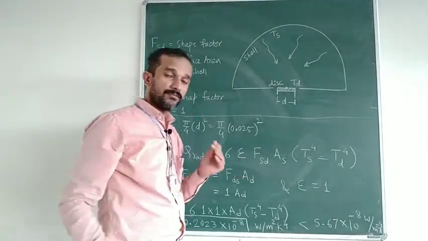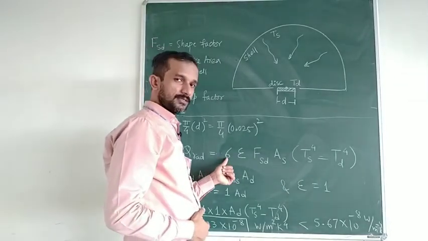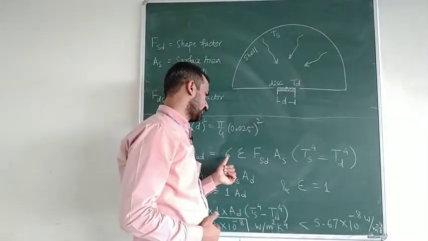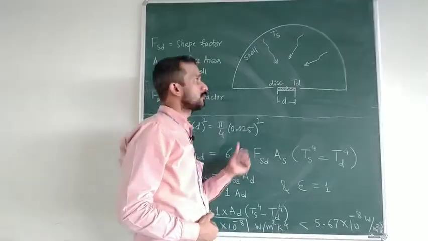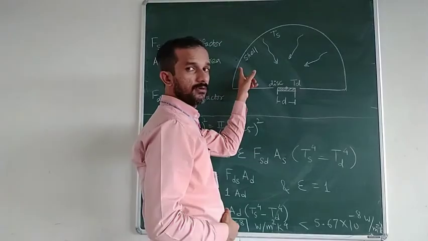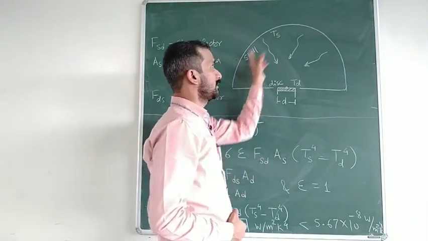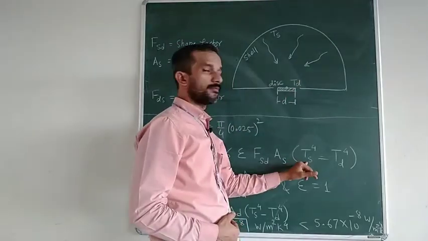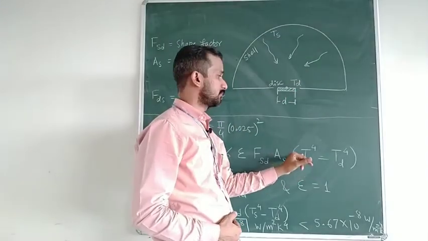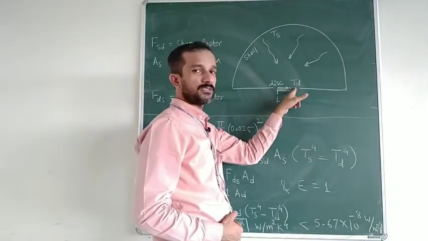With the help of the Stefan-Boltzmann law, with the Stefan-Boltzmann constant that we want to find out, emissivity of the surface of the shell, multiplied by the shape factor of the shell with respect to the disk, multiplied by the surface area of the shell, multiplied by delta T. Delta T means Ts, surface temperature raised to 4, minus disk temperature raised to 4.